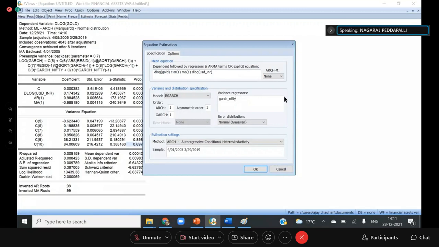This is also one of the independent variables, sir. We can add more variables, that is not a problem. This is because my focus is not on the forecasting model. My focus is on the volatility side. So I'm not giving much time to the forecasting model. We can add any number of variables.